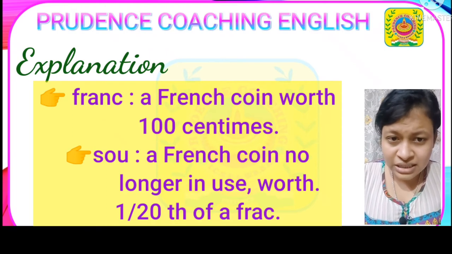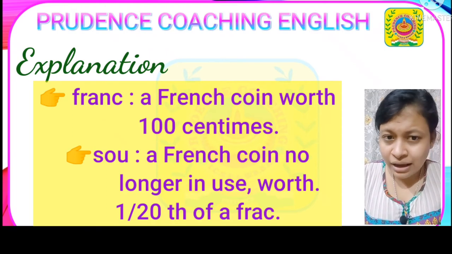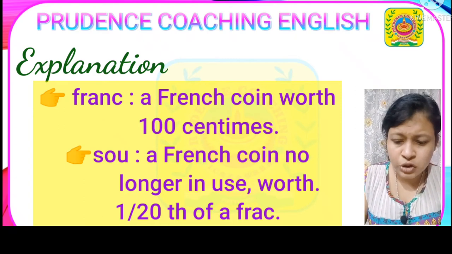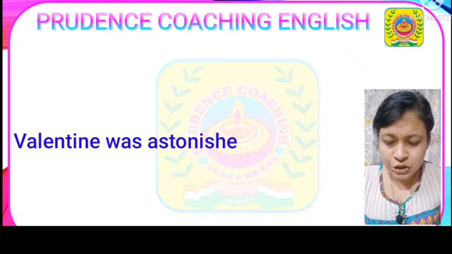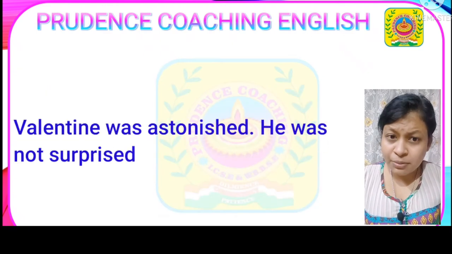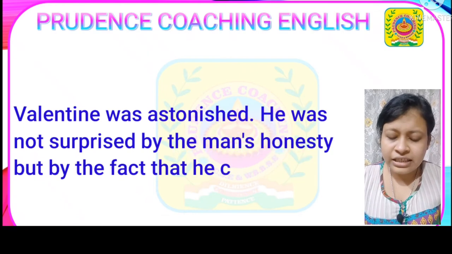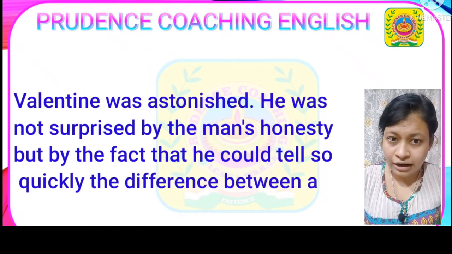So here the beggar is thinking that it might have been a mistake done by this particular man, that is Valentine Haüy. So he called him to tell him about his mistake. Valentine was astonished. He was not surprised by the man's honesty, but by the fact that he could tell so quickly the difference between a franc and a sou.